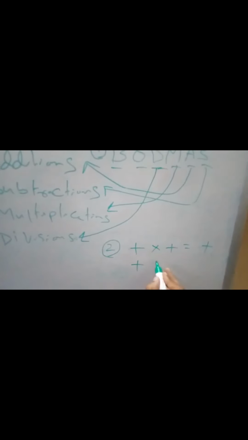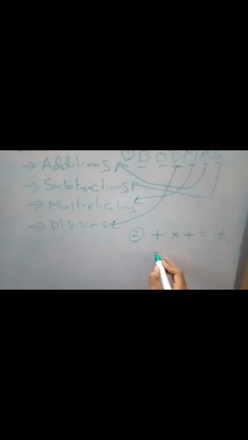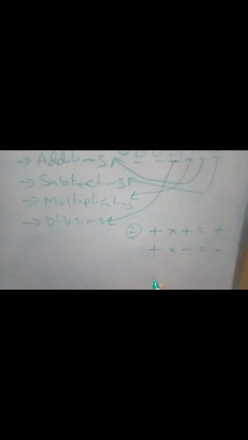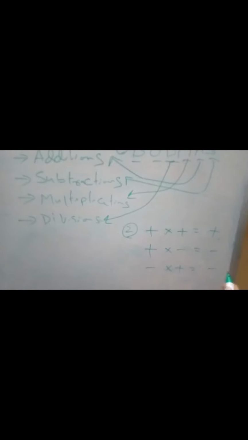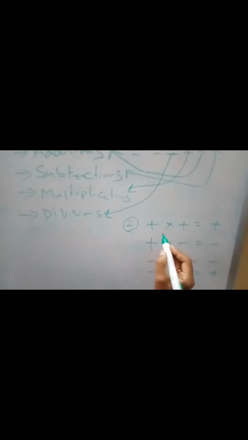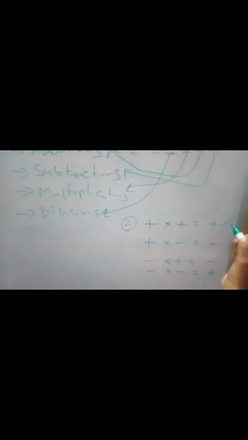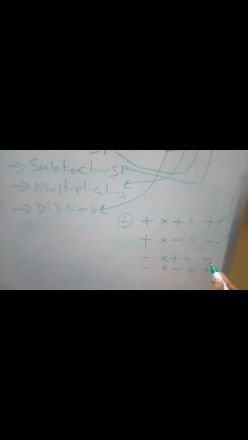The second one is plus into minus equal to minus. Minus into plus equal to minus, minus into minus equal to plus. These four are very important things. Plus into plus equal to plus, plus into minus equal to minus, minus into plus equal to minus, minus into minus equal to plus.